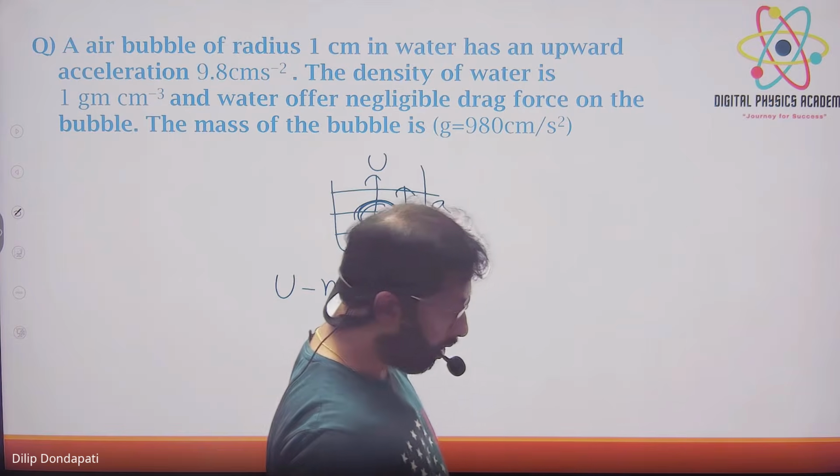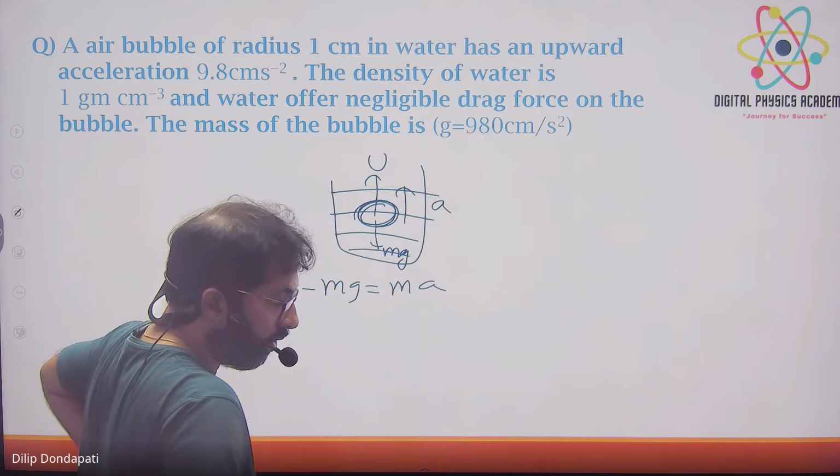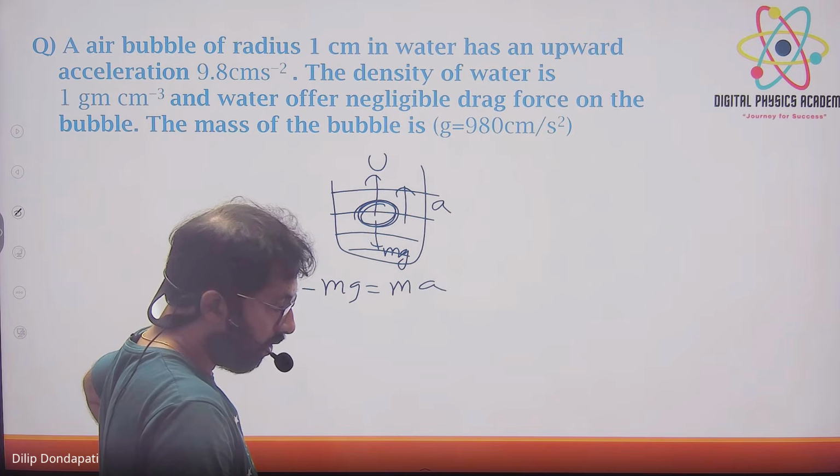So what is the acceleration? The question has given 9.8. Okay, if I use 980, they have given it, use the calculator if you want. You get 4 pi by 3 into 980 by 980 plus 9.8. Simply you find, you get approximately 4 grams.